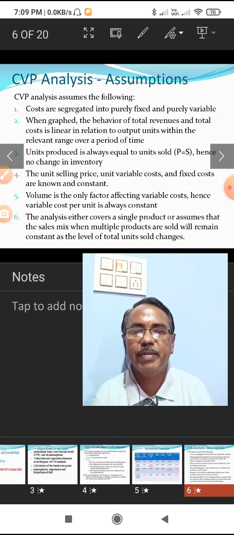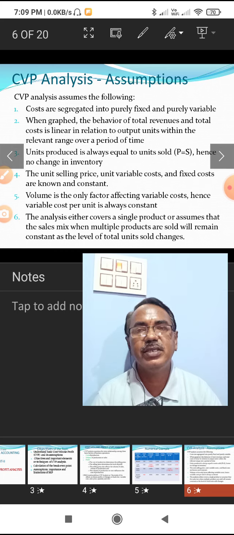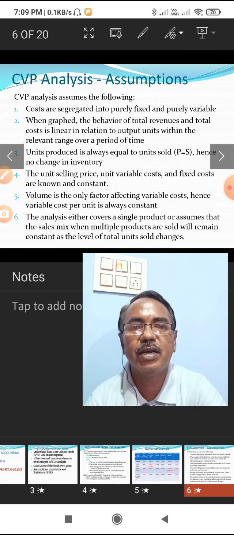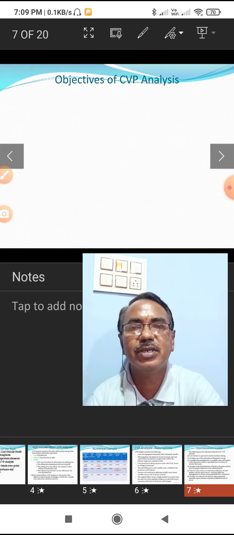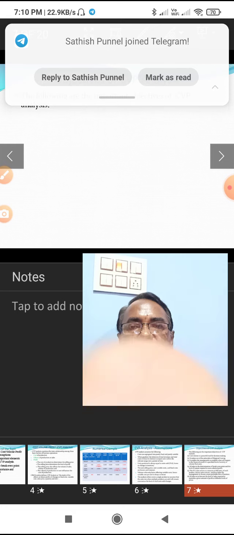If multiple products are produced, more than one, then the total cost of the various products should be considered to analyze the relationship between cost, volume and profit. These are certain assumptions. Under these assumptions, the CVP analysis will be made.